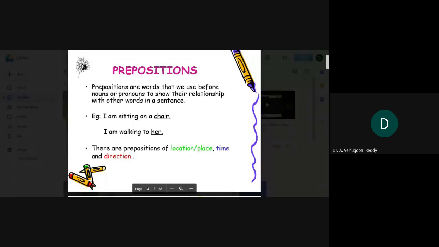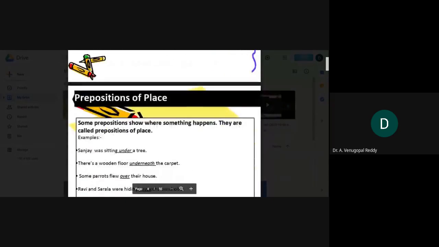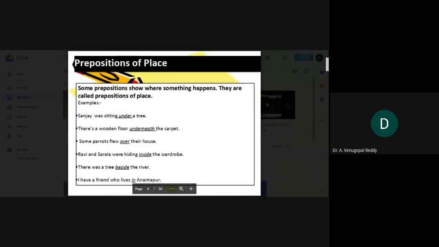There are prepositions of place, time, and direction. Let us see one by one in detail. Prepositions of place. Some prepositions show where something happens. They are called prepositions of place.